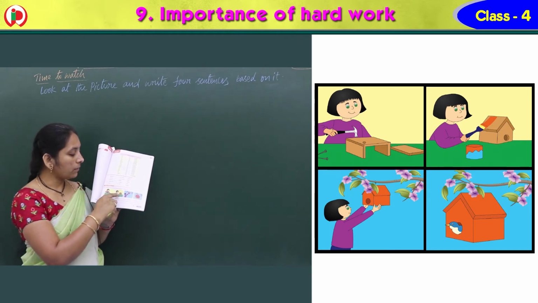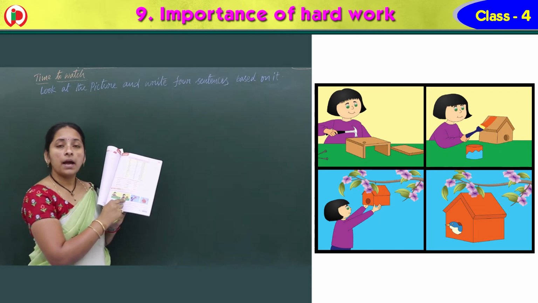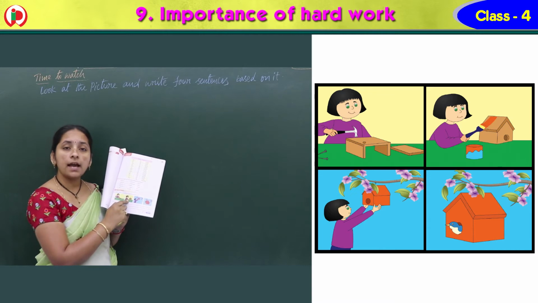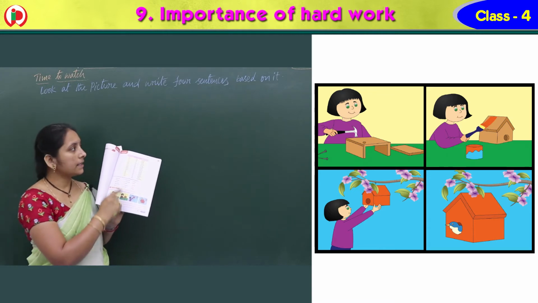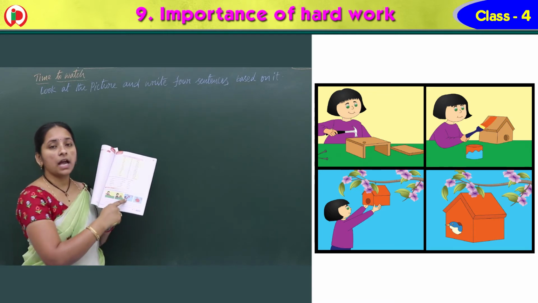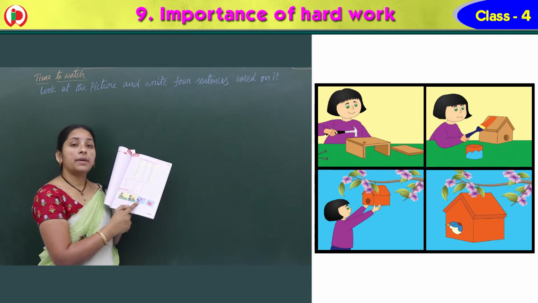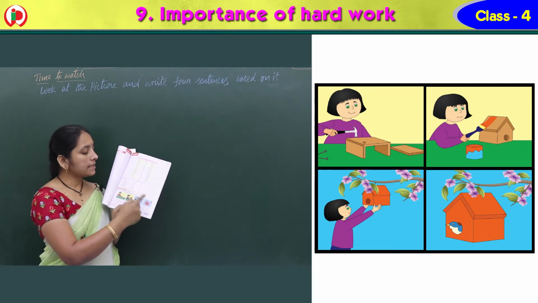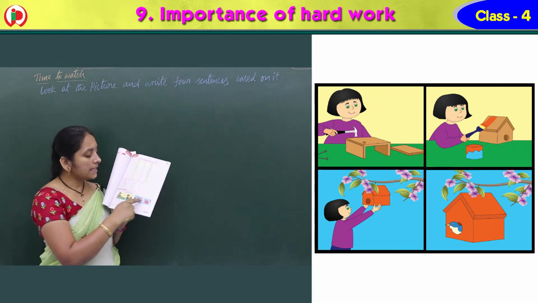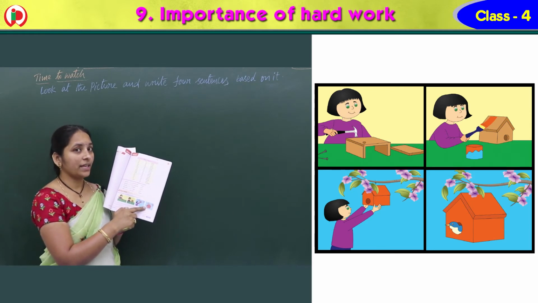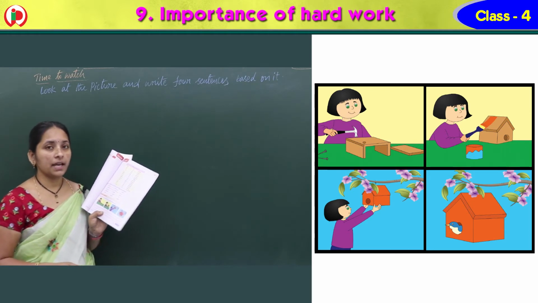Yes, in the second one she prepared some hut, a nest. So a house like that, and she painted that with red color, right? And see the third picture, what do we have? She hung that nest on, yes, the branch of a tree. And next step, what do we have? Yes, some birds are living in that nest, right? Very good. So will you also prepare like this?